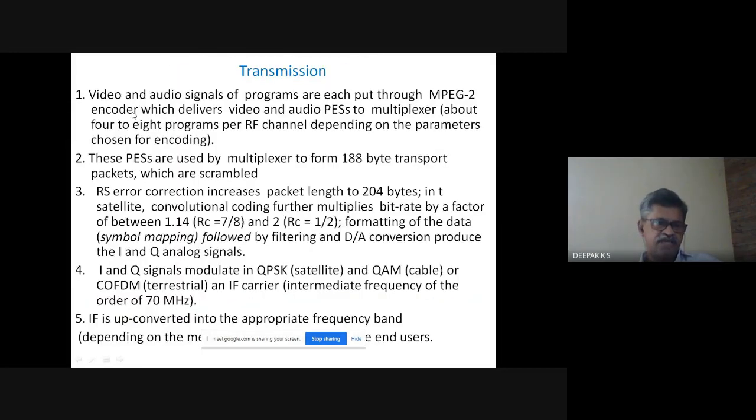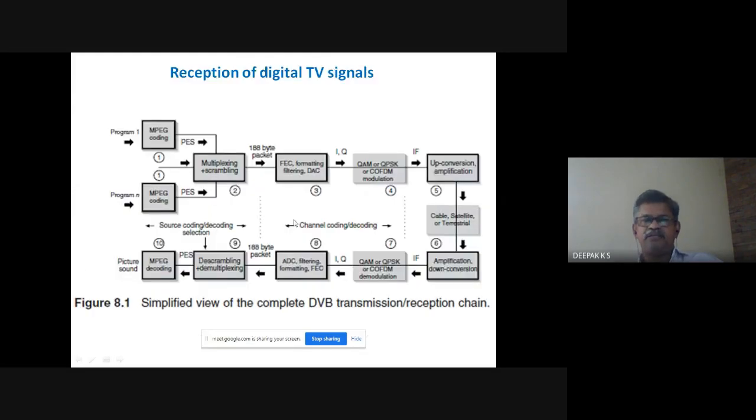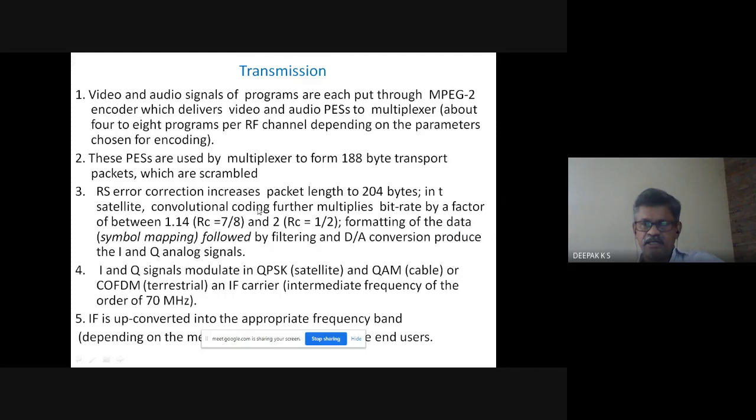In transmission, video and audio signals of programs are each put through an MPEG-2 encoder, which delivers video and audio packetized elementary streams to the multiplexer. About 4 to 8 programs per RF channel, depending on the parameters chosen for encoding. These packetized elementary streams are used by multiplexers to form 188 byte transport packets, which are scrambled. You are multiplexing and scrambling. Then Reed-Solomon error correction increases the packet length, so here you are adding extra bits, 16 bytes.